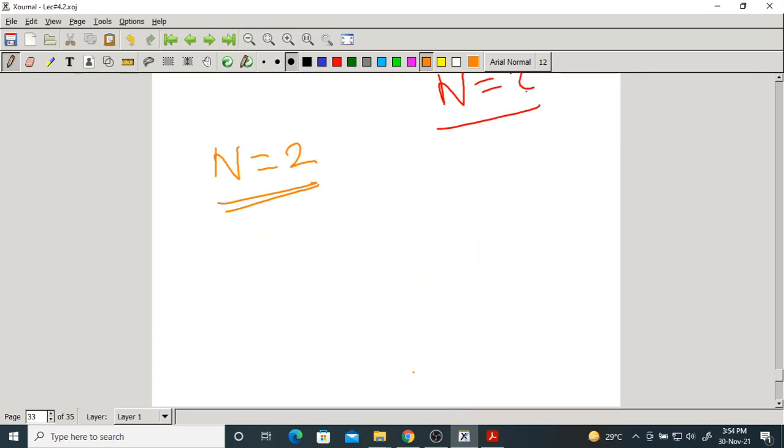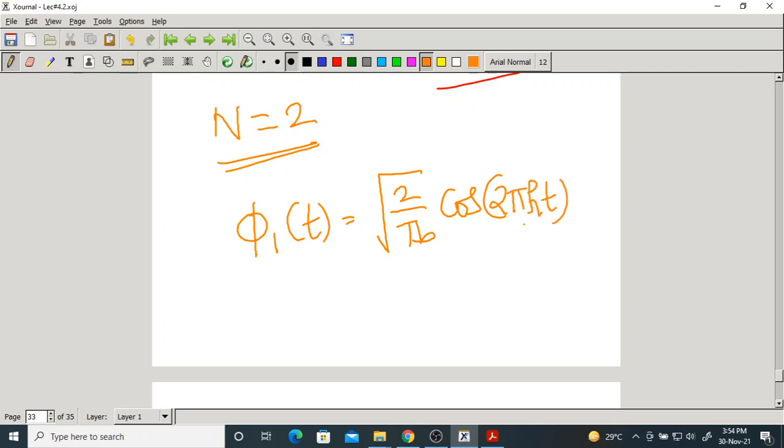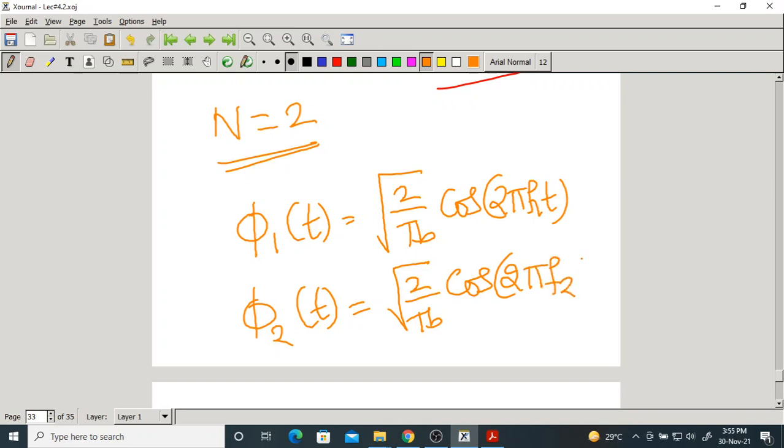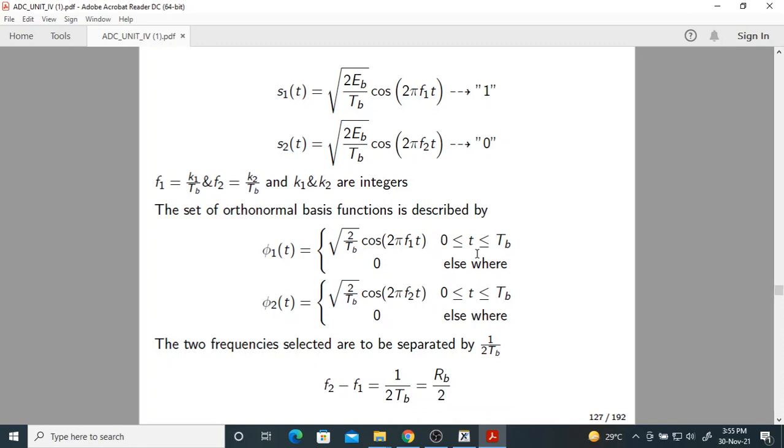The two basis functions are phi1 of t equal to root 2 by TB cos 2 pi f1 t, and phi2 of t also equal to root 2 by TB cos 2 pi f2 t. These are the two basis functions we can get for the BFSK. Remember, they are defined from 0 to TB. Everything is time limited.